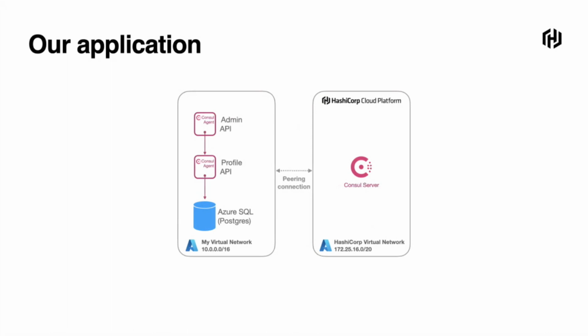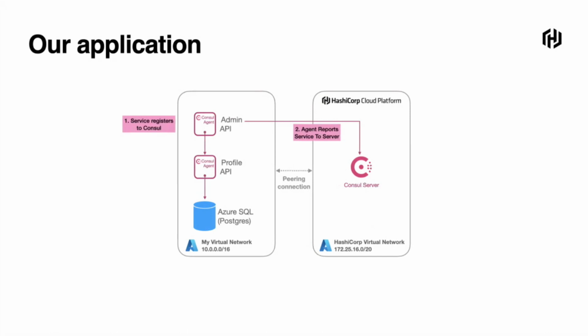We are running our Consul clients, or our Consul agents, inside that. And we have our admin API and our profile API, and our database is all part of that private network. And we have the virtual network peering between the two to allow connectivity to our private subnet infrastructure. So in terms of how this is going to work, how is it going to authenticate the services?